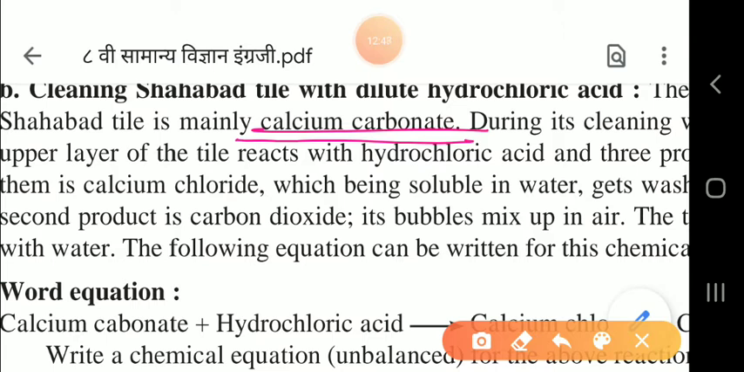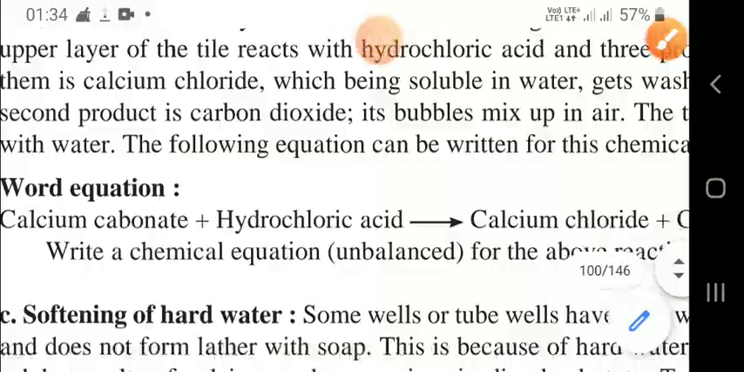Three products are formed. What is the first product, children? The first product is calcium chloride, which is soluble in water. Soluble means it gets dissolved in water, so it gets washed away with the water. The second product is carbon dioxide. It bubbles up and mixes with the air. And the third one is water. So this way we can see how the equation takes place, children.